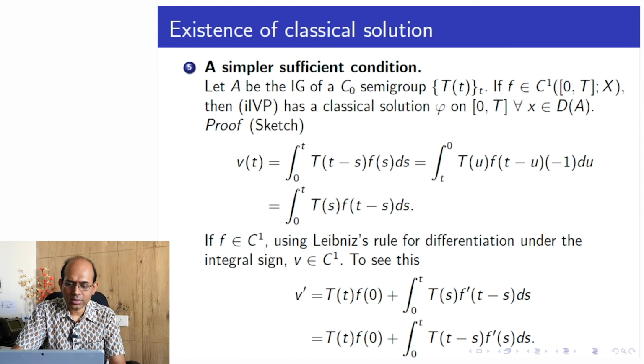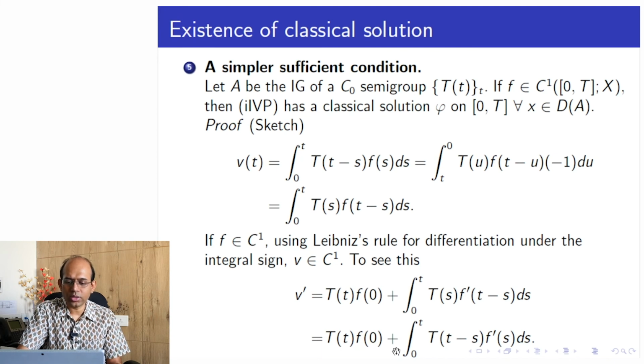And then this thing I can rewrite in a similar manner, by changing the substitution variables. We can write that as integral 0 to t of capital T of t minus s, f prime of s ds. Okay, so f prime exists, so this is the way we can justify that.